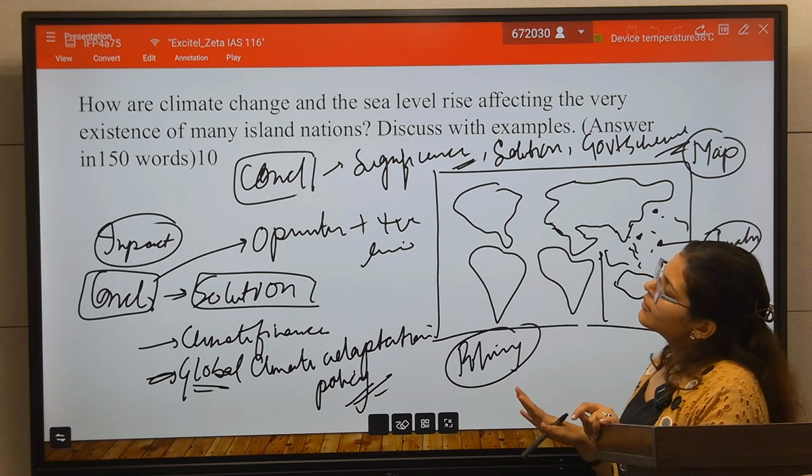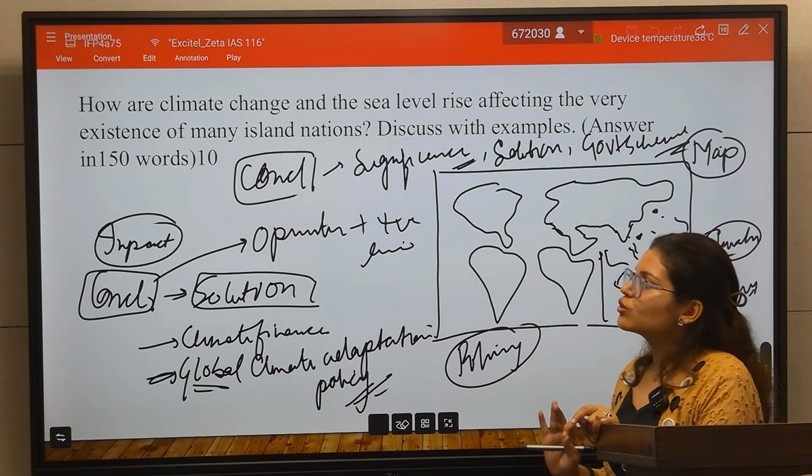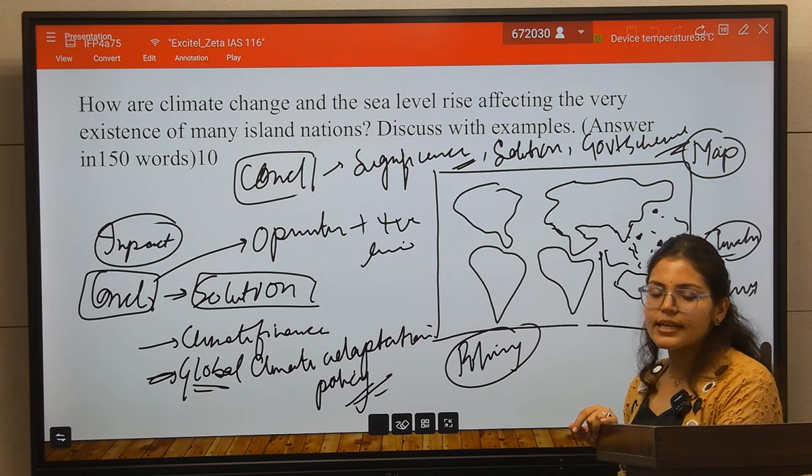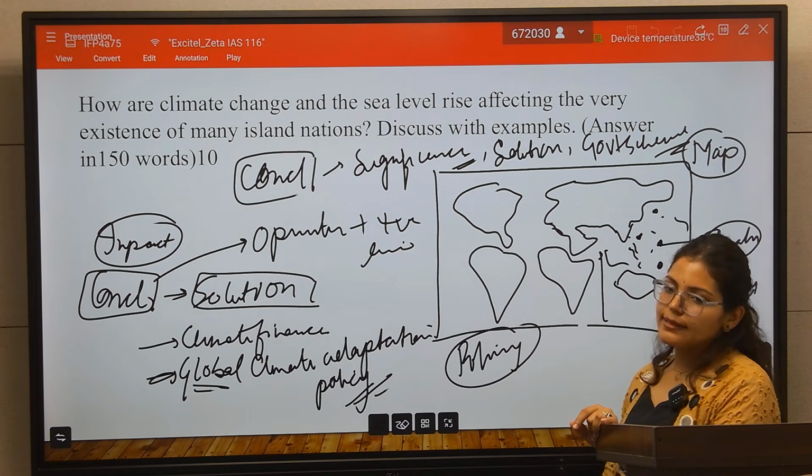So this is the analysis of this 10 marker question, that is how climate change and the sea level rise affect the very existence of many island nations.